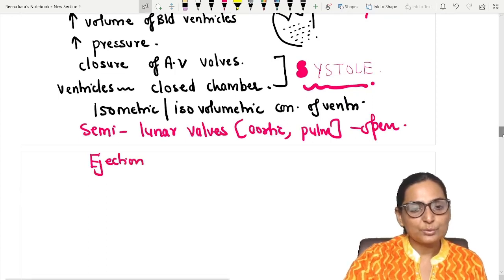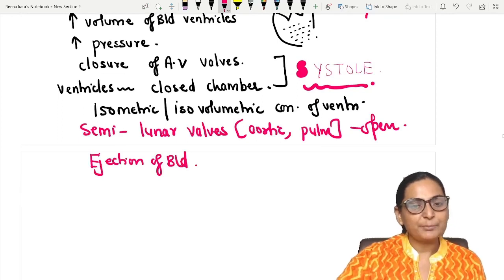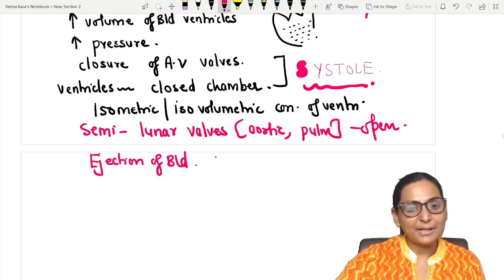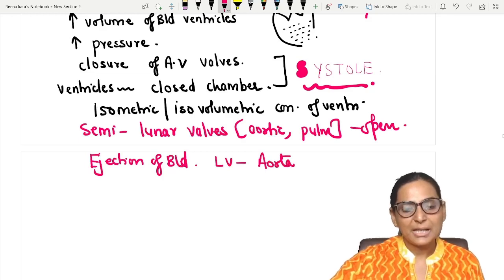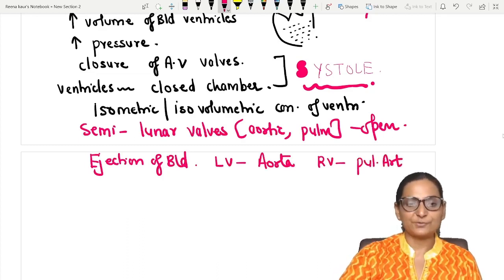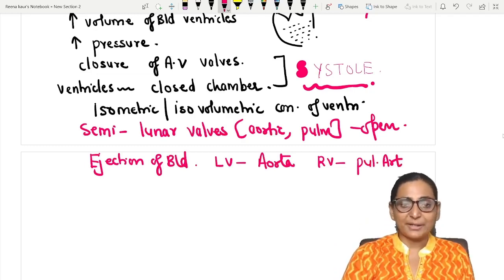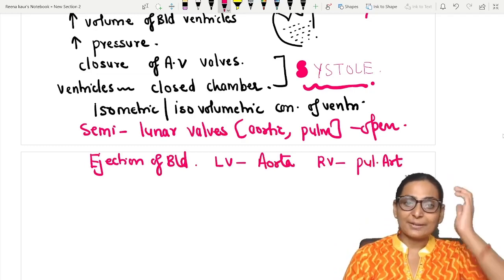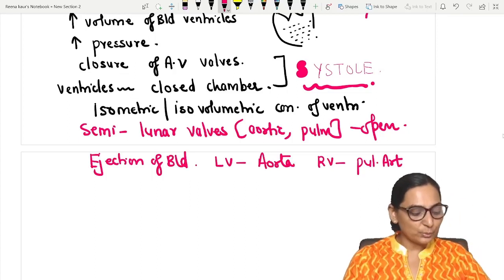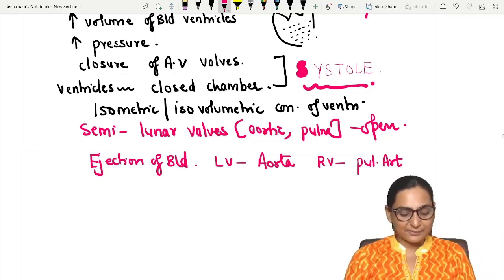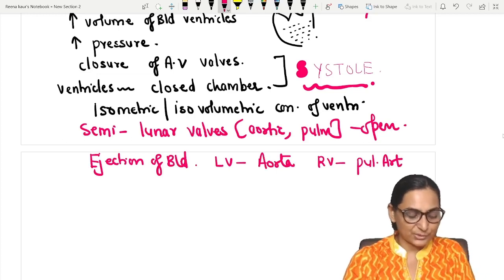So there is going to be the ejection of the blood. That means the blood from the left ventricle will move out towards the aorta, and the blood from the right ventricle will be moving into the pulmonary artery. Now this ejection, as we had seen, was divided into two phases. The first rapid ejection and then a reduced ejection. ऐसे ही पढ़ा था हमने, first rapid ejection and then a reduced ejection.